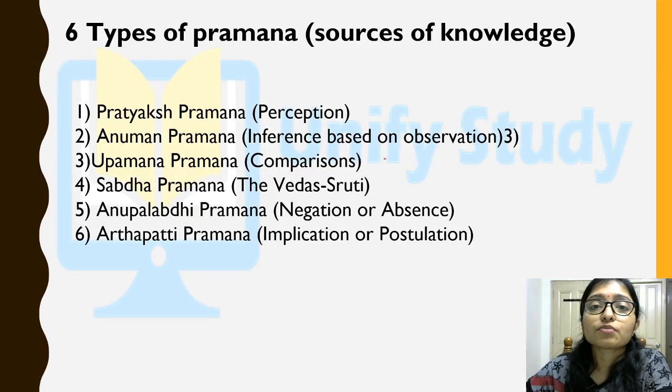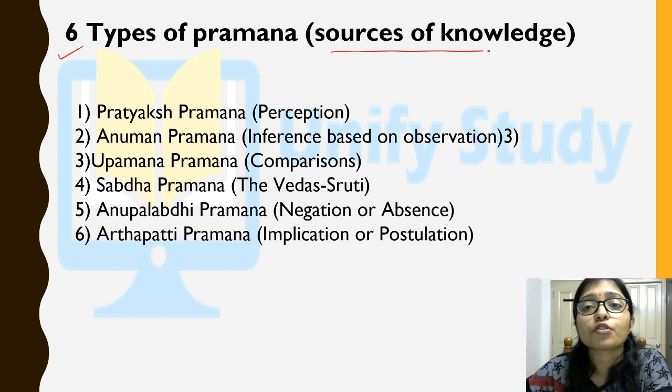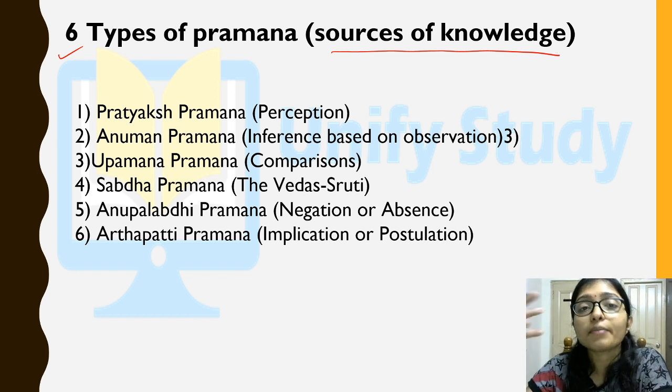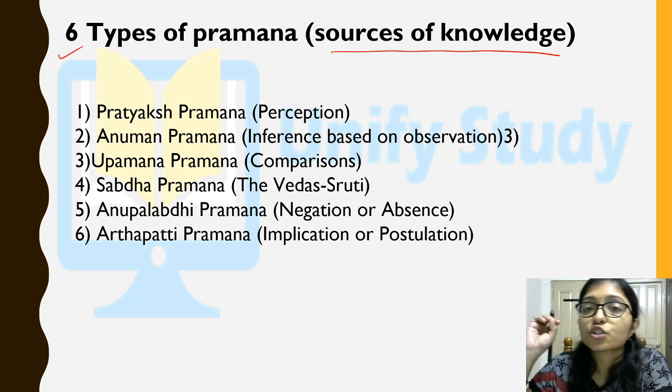Now come to the point: what are the 6 types of pramana? Pramana means the sources of knowledge, from where the knowledge comes. Pramana means how we can prove something; from which source you are trying to prove that, that is the source of knowledge. So what are the sources of knowledge?